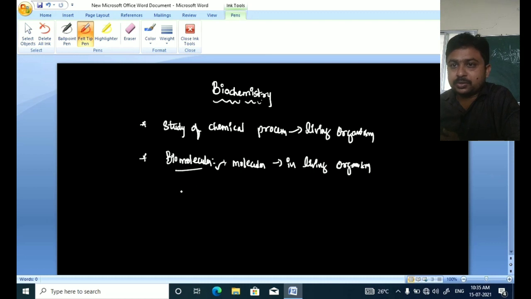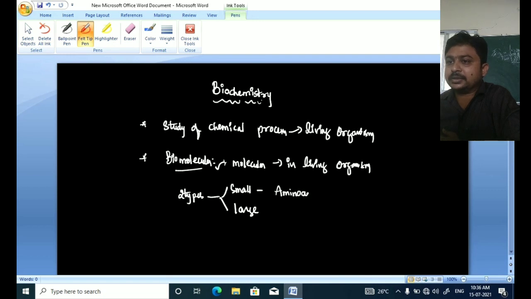The biomolecules are of two types. One is small molecules, the second one is large molecules. Small molecules are the primary metabolites of the large molecules. Examples of small molecules are amino acids, monosaccharides, and nucleotides.